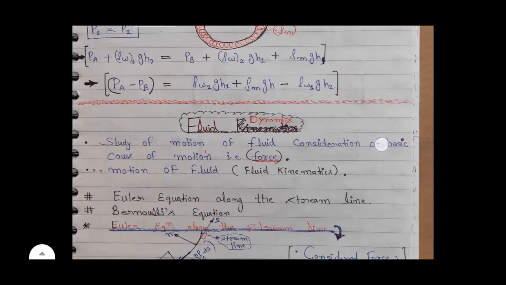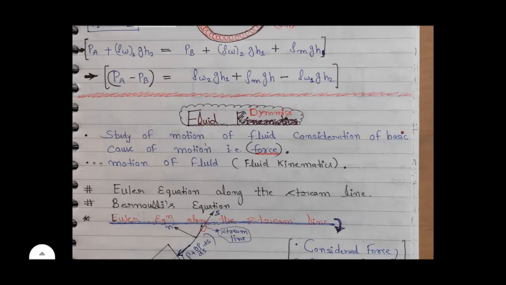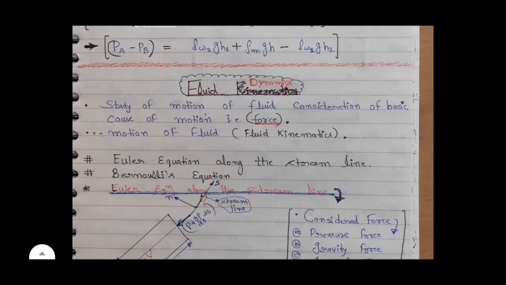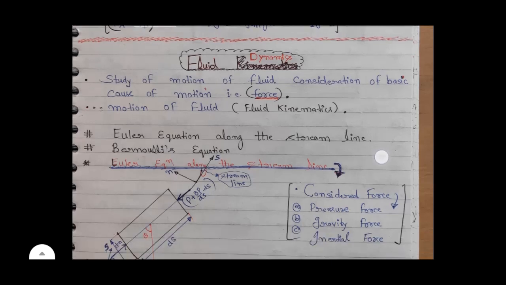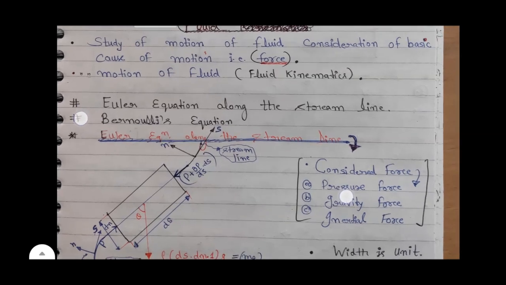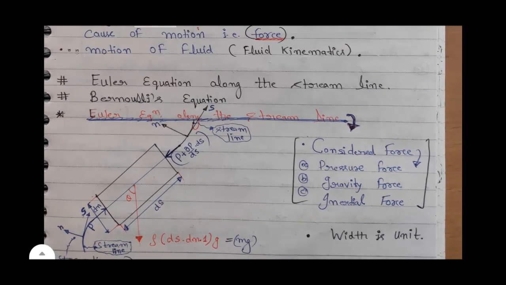Now I am discussing fluid dynamics. So what is fluid dynamics? Study of motion of fluid with consideration of the basic cause of motion, that is force. And fluid kinematics is the study of motion of fluid without considering force. For understanding fluid dynamics, we have two equations: Euler equation along the streamline and Bernoulli's equation. So how to derive the Euler equation along the streamline?